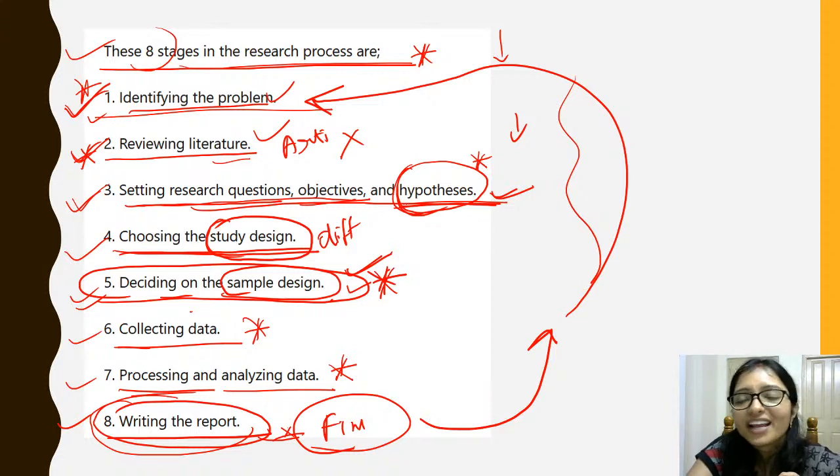I am always trying to be crisp, because with so many theories and so many notes, you will be confused, I know that. So I will not give you so many notes; I will give only the crisp things, whatever I have written in my notebook. Please share with everyone. Yes, definitely I will give you the shortcuts, everything.